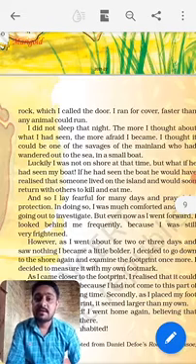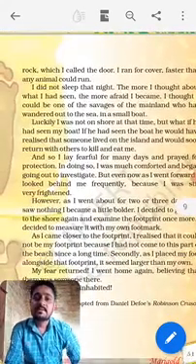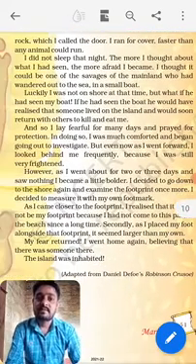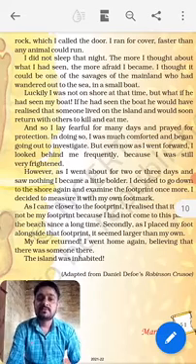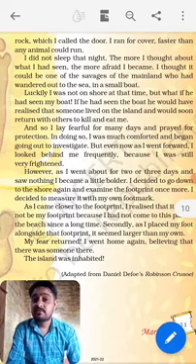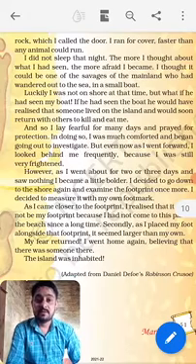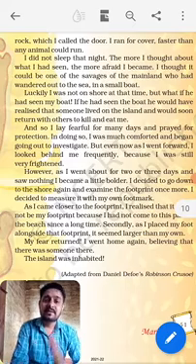He was very frightened. Luckily, I was not on shore at that time, but what if he had seen my boat? If he had seen the boat, he would have realized that someone lived on the island and would soon return with others to kill and eat me. So he was thinking that luckily he was not on the shore at that time when the savages were there. Savages just visit the island. That time luckily he was not there.